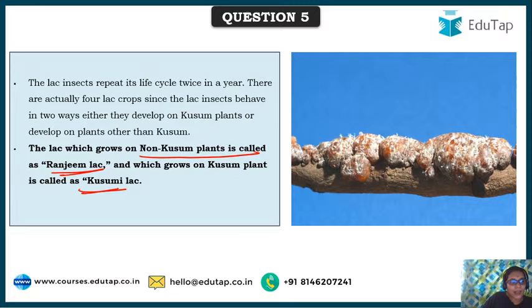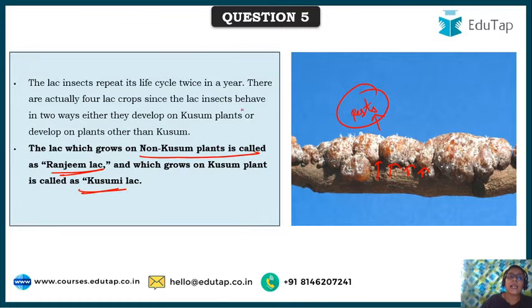See, inside there are lac insects. They produce the resinous lac that is coated on their body. Entirely inside, the lac insects will be there. How do they survive? They absorb the sap from this tree. So lac insects, on one hand, might be beneficial when they are reared commercially, but if they are not reared commercially and they attack some agriculture plants, their host plants, then they are even considered as pests. So sometimes lac insects can be considered as pests also.